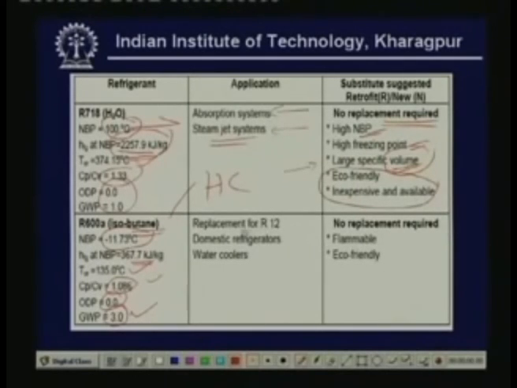So this is used as a replacement for R12 in new systems. You have to change the compressor. It is used in domestic refrigerators, water coolers, etc. Its features are, you don't require any replacements. Its main concern is that it is highly flammable, and its main advantage is that it's eco-friendly. So this table is not actually comprehensive because there are many other refrigerants with many other features and many other problems also. Now let us briefly look at refrigerant mixtures.